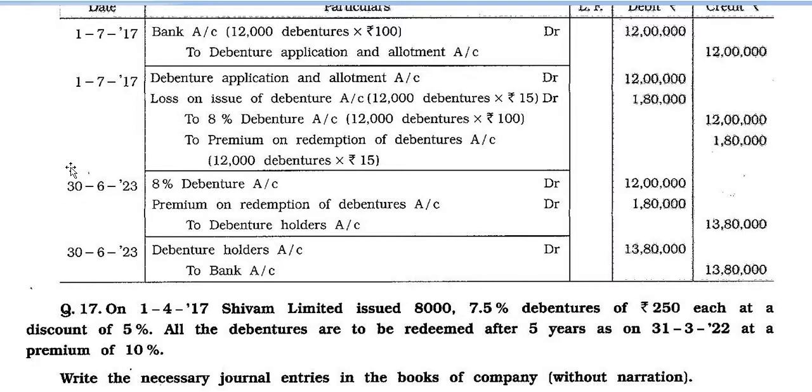Third journal entry. 30/6/23, 8% debenture account debit 12 lakh, premium on redemption of debenture account debit 1,80,000, to debenture holders 13,80,000. 30/6/2023, debenture holders account debit 13,80,000 to bank account 13,80,000. This way question number 16 is over.